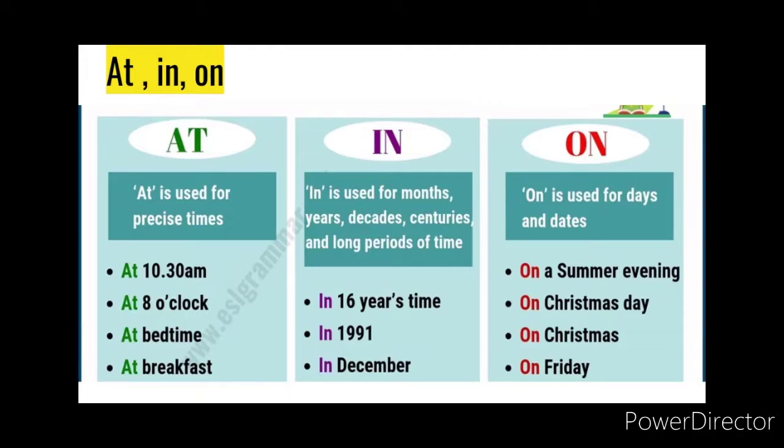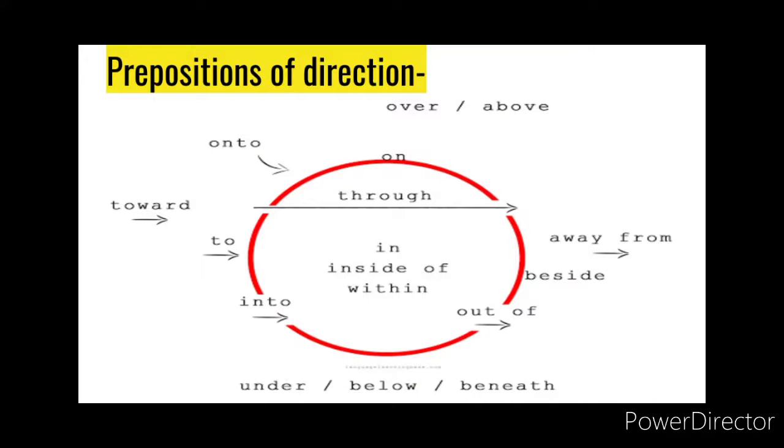Now let us go on to "on". Now "on" tells you about a particular day. For example, my birthday is on the 15th of April. For example, I was at work on Sunday. So when was I at work? On Sunday.